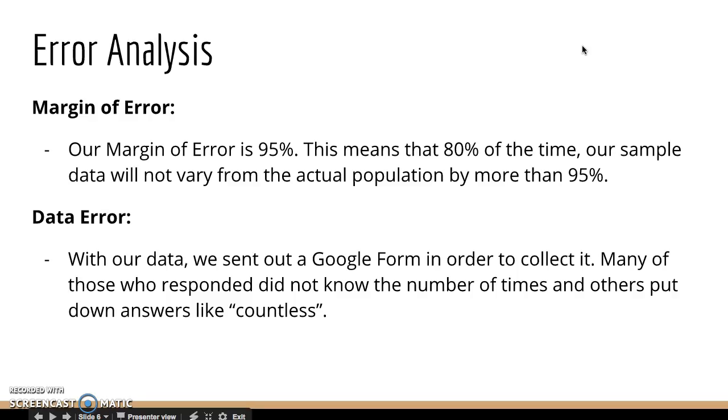Our margin of error was 95%, which means that 80% of the time our sample data will not vary from the actual population by more than 95%. There could be an error in our data, as a lot of people did not know the exact amount of times that they had fallen asleep in class and gave random numbers or answers like countless, too many to count, or I don't know.